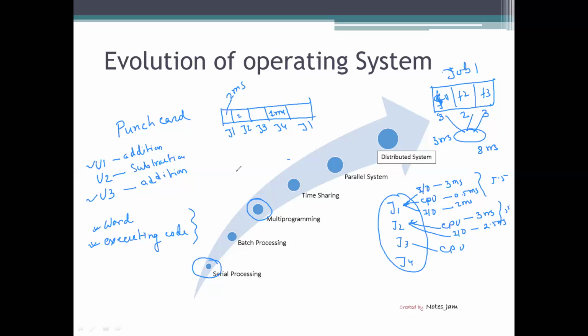This is not the end. Much research is going on to make the operating system better. The real-time operating system is coming, which will be a more advanced version, and it will be able to take decisions in real time, as a human being can. So that is all about the introduction of the operating system. I think it is clear to you, and thank you for watching my video.